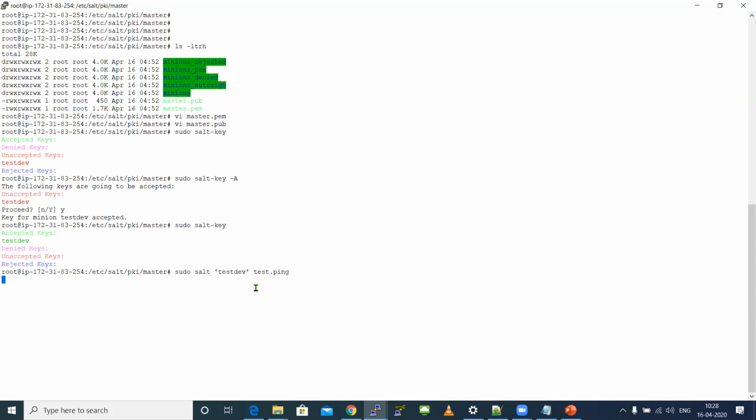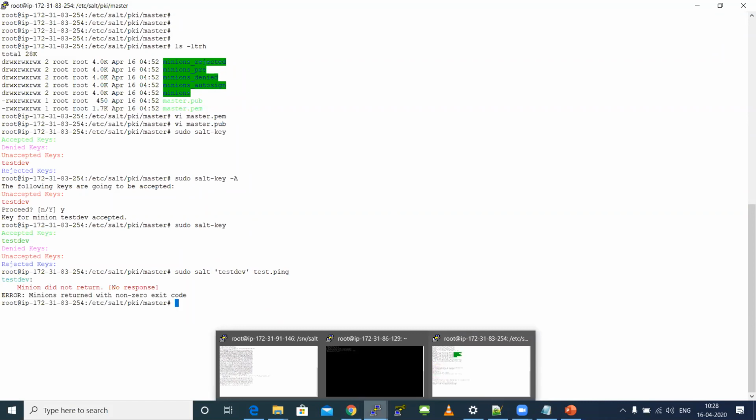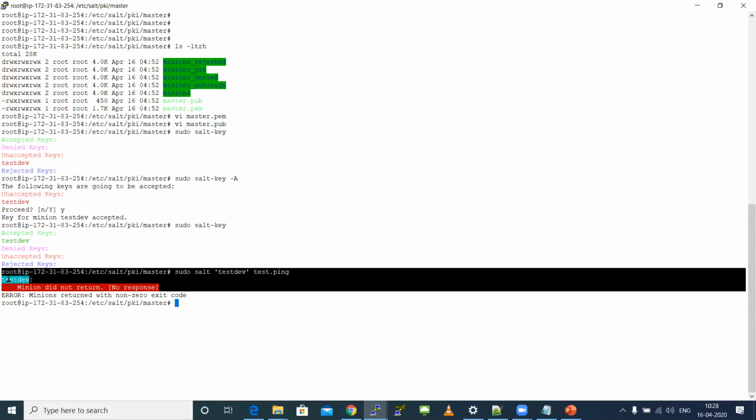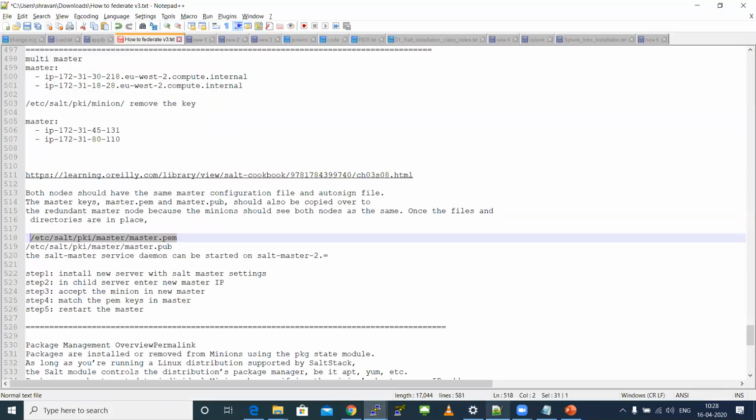So it will wait for the first master for the retrieval each 30 seconds. If the first master is not responding within 30 seconds, he will reconnect to the second master and you can start commanding from your second master. Very simple. I have documented those steps over here too. Just study and start practicing it. Okay, guys?